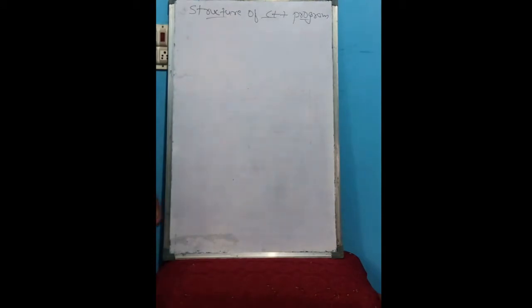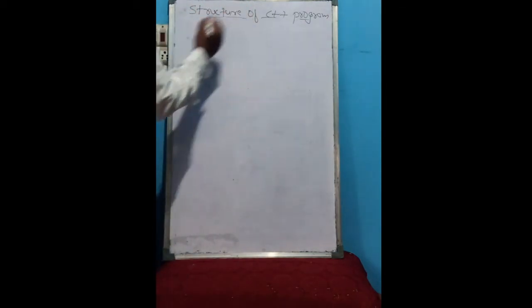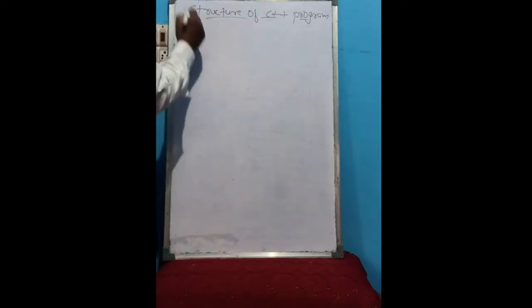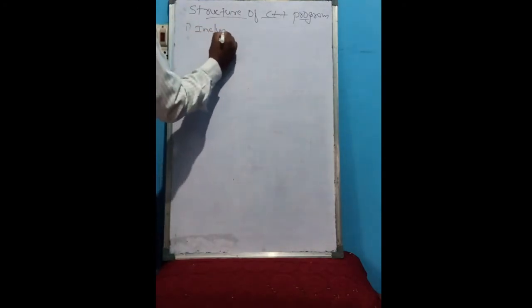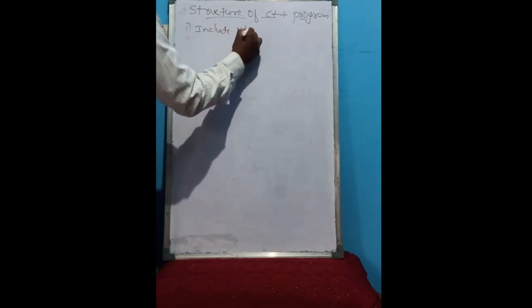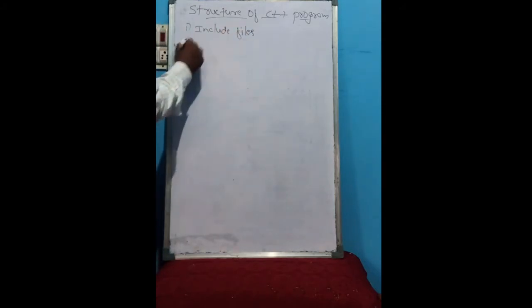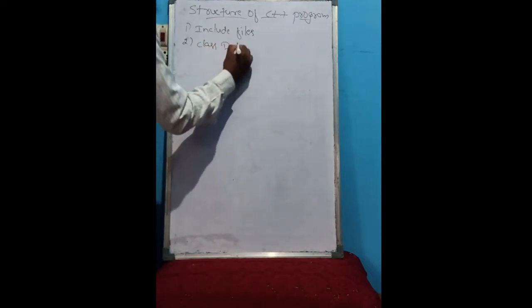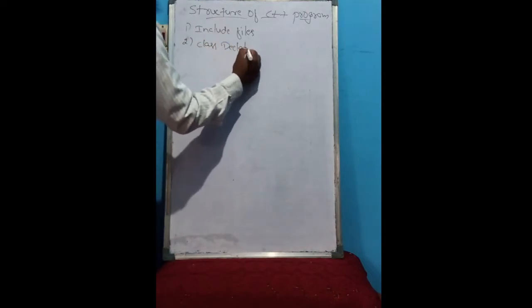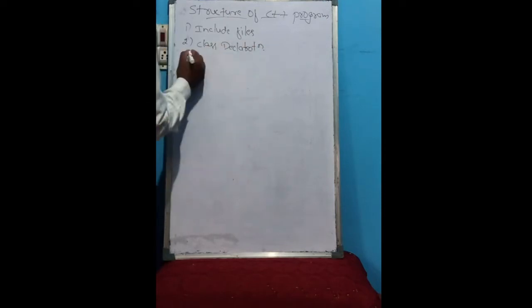In the last class, we saw the character set in C++ and tokens in C++. Now, the structure. The structure of C++ includes four sections. One is the include files section. Second is class declaration.